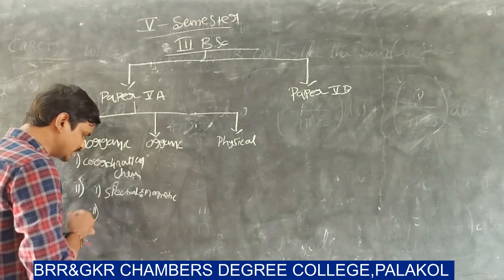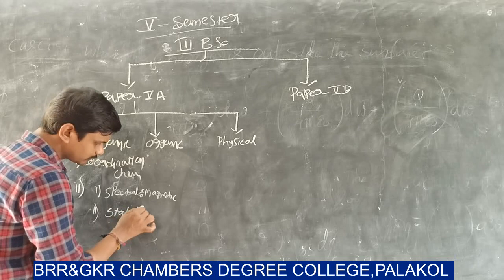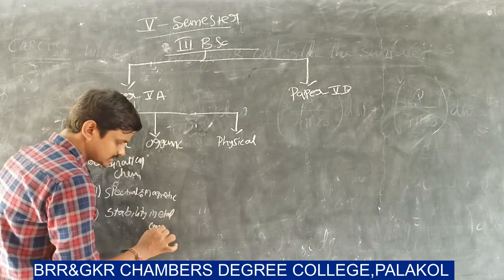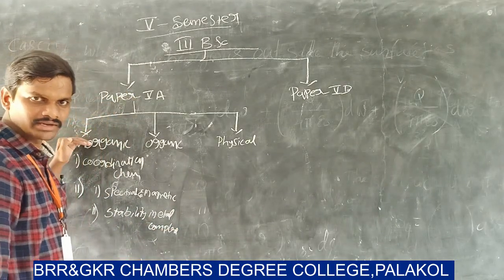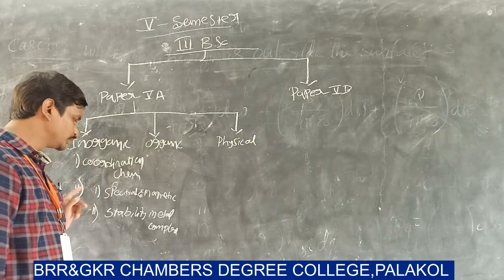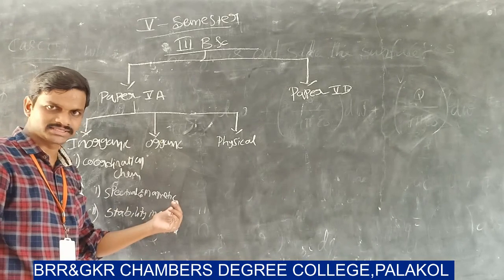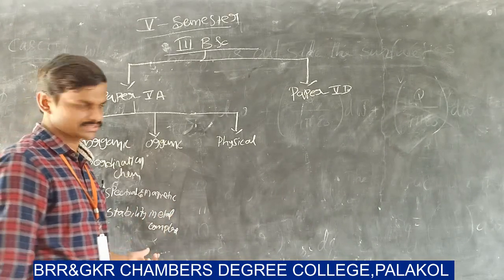And chapter 2 is stability of metal complexes.